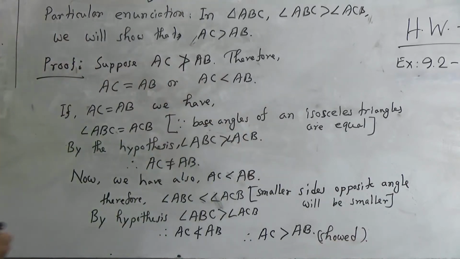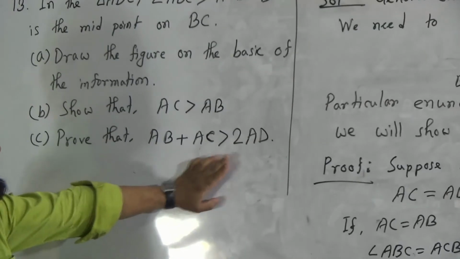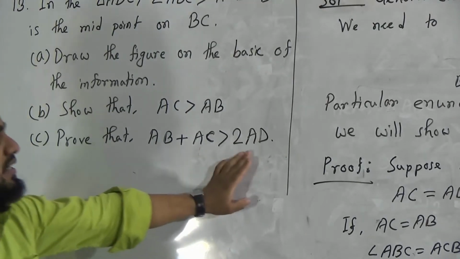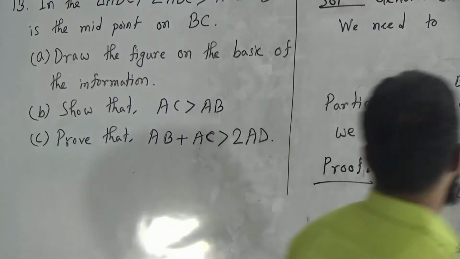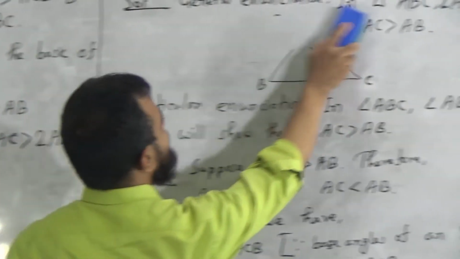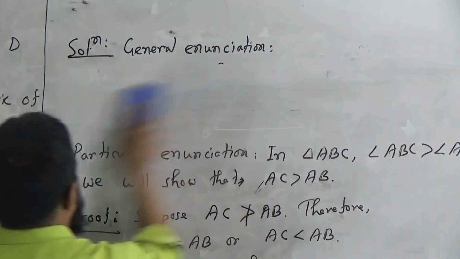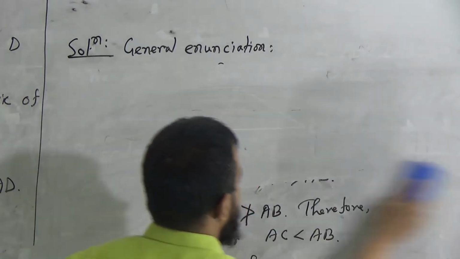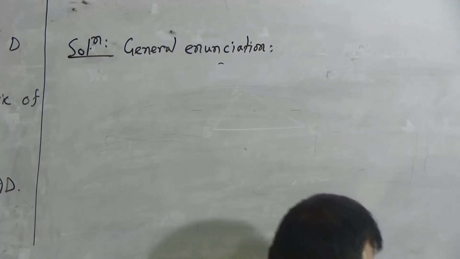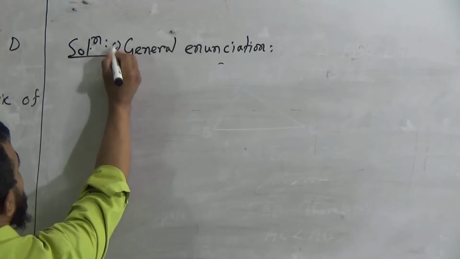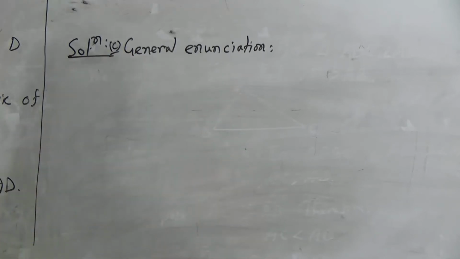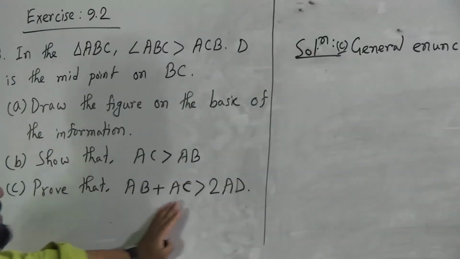Now we will prove activity C. My dear students, activity C is: prove that AB plus AC is greater than twice AD. To prove that, we will write down again the general enunciation, the particular enunciation, and the proof. First I need to erase this. Now I am writing down the solution of activity C. Dear students, the general enunciation of activity C is, from the figure: prove that AB plus AC is greater than twice AD.